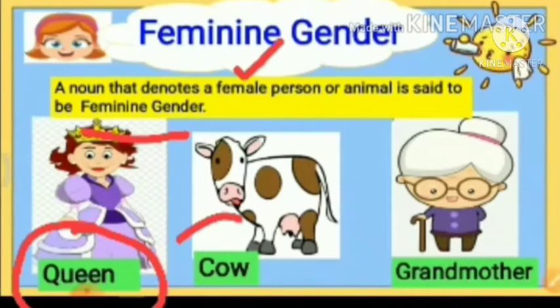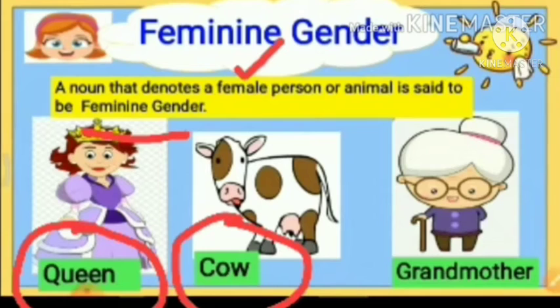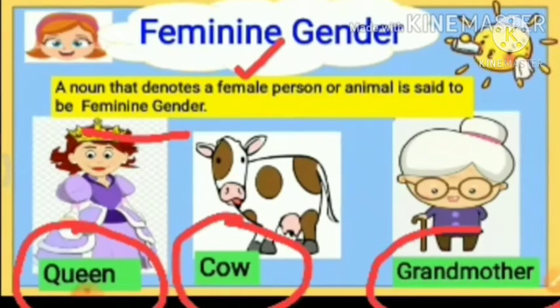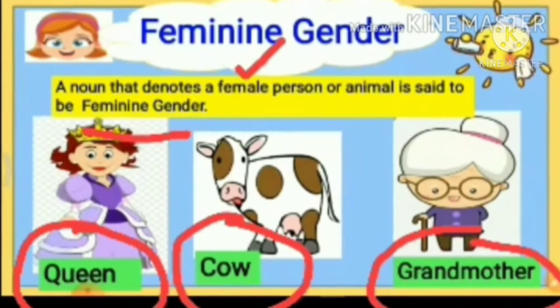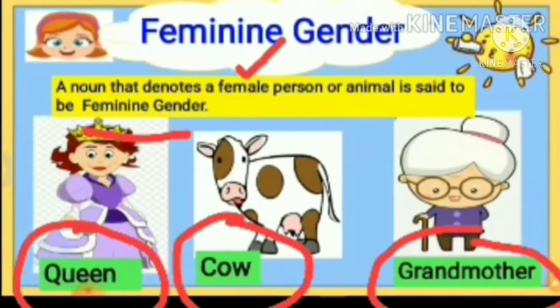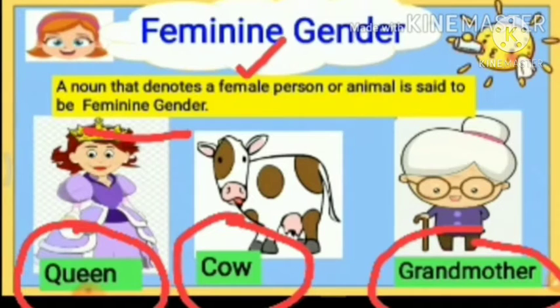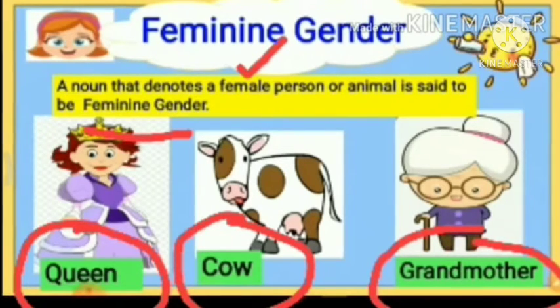Cow. Cow is an example of feminine gender because cow is a female animal. Grandmother. Grandmother is also feminine gender because we know that grandmother is female. So we can say that a noun that is the name of a female person or animal is said to be of the feminine gender.